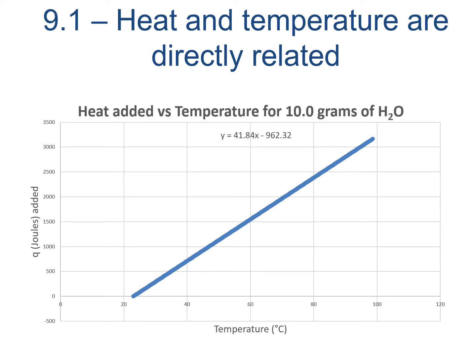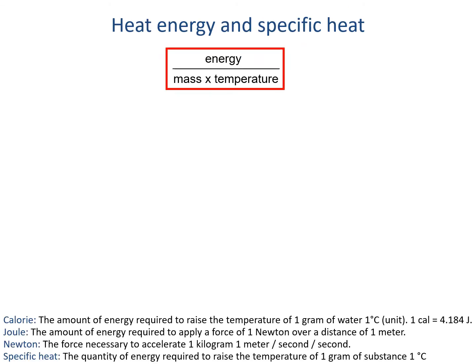The specific heat of water would be the heat capacity of this entire system, given by the 41.84 joules per degree Celsius slope of the graph, over the 10.0 grams of water in the system. The result is 4.18 joules per gram degree Celsius, which should match up with the specific heat of water. Specific heat can be used as a conversion factor between mass and temperature and energy.